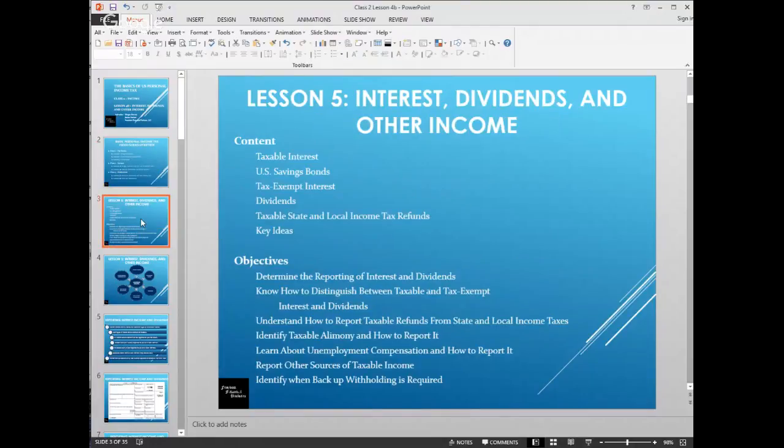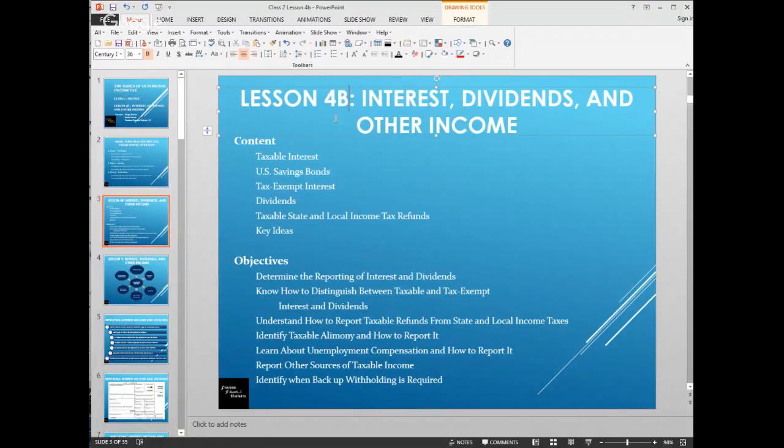So looking at Lesson 5, interest, dividends, and other income, or this should be, say, Lesson 4B. We changed it. The key thing here is we're going to be talking about taxable interest, savings bonds, tax-exempt interest, and how all of these are reported.